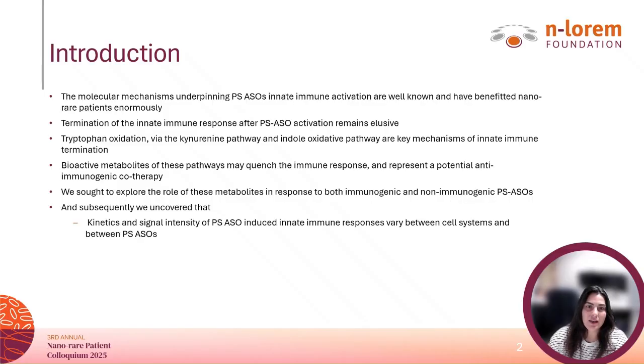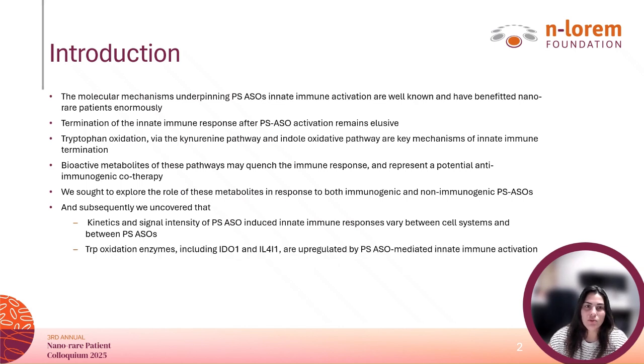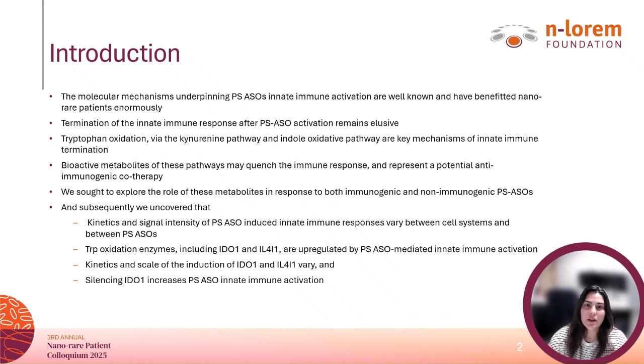What we found was that the kinetics and intensity of PS-ASO-induced innate immune responses vary between cell systems and between ASOs. We also found that the tryptophan oxidation enzymes, including IDO1 and alpha-1, are upregulated by PS-ASO-mediated immune activation. We also found that the timing and scale of these inductions differ depending on the cell system used, and that silencing IDO1 amplifies immune activation. For the first time, we've shown that innate immune termination following PS-ASO stimulation depends on a metabolic shift in tryptophan oxidation, producing small oxidative metabolites that suppress immune gene expression.